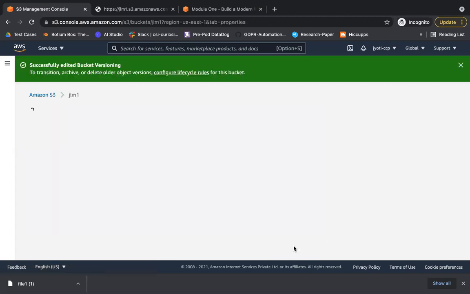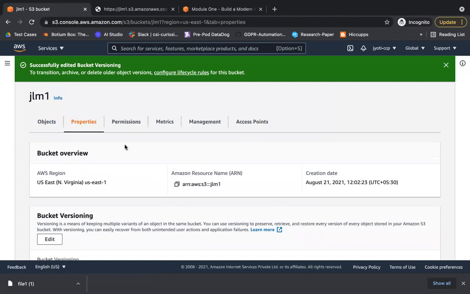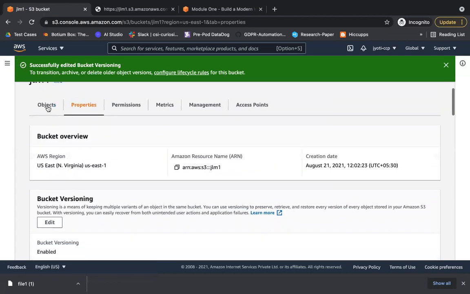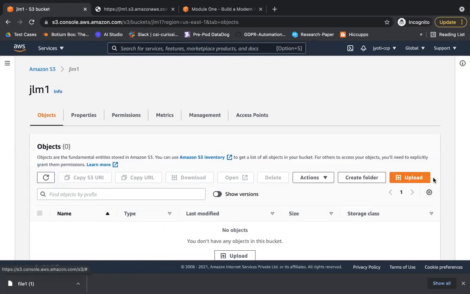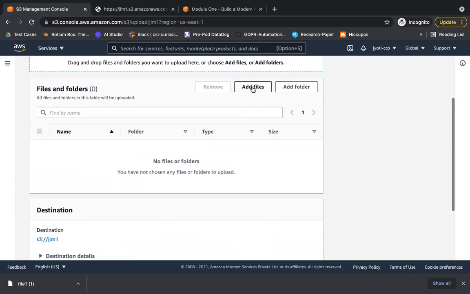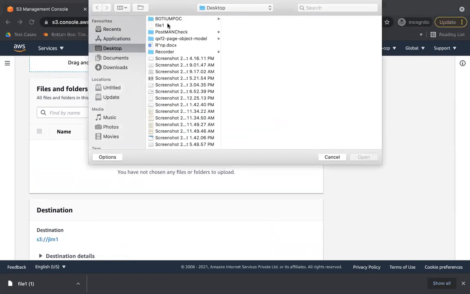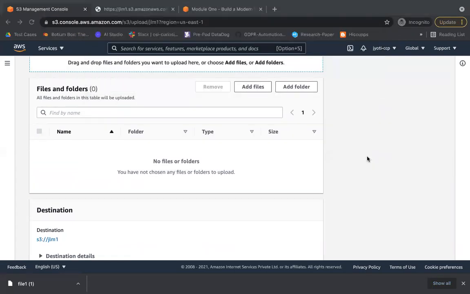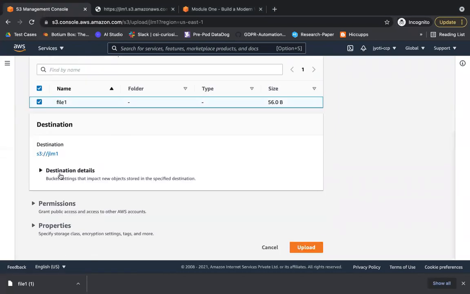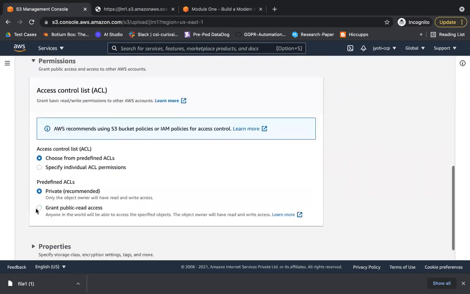So I've enabled it. Now let's go ahead and upload one object in this bucket. Let's just add this file.